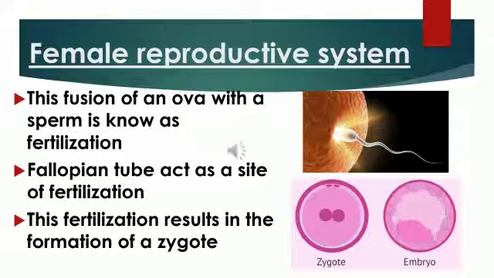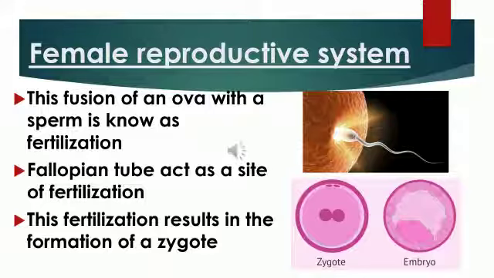This released egg enters the fallopian tube. After the egg is released, where does it go? It goes to the fallopian tube, or oviduct, and from the oviduct it reaches the womb or uterus. The uterus is a bag-like organ which opens into the vagina through the cervix.